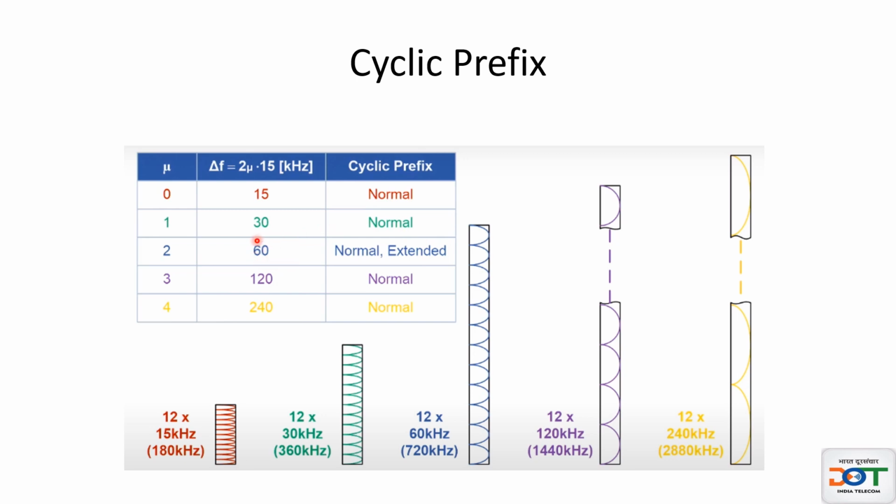If 60 kilohertz subcarrier spacing is used in a frequency band in FR1, that means we are using 60 kilohertz for coverage requirement. The more the coverage, the more the ISI, intersymbol interference. So in that case, we will use extended cyclic prefix. In case this numerology is used in a higher frequency band, that is beyond 6 gigahertz, then we can use normal cyclic prefix.